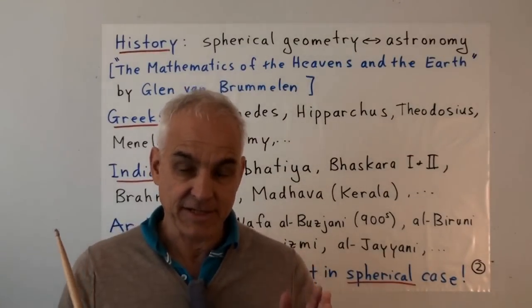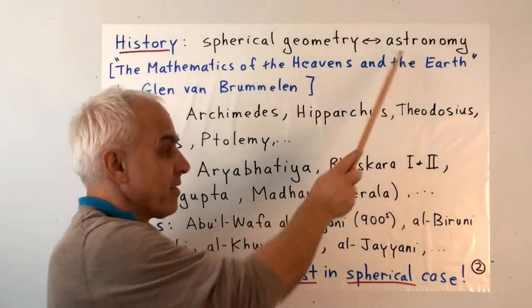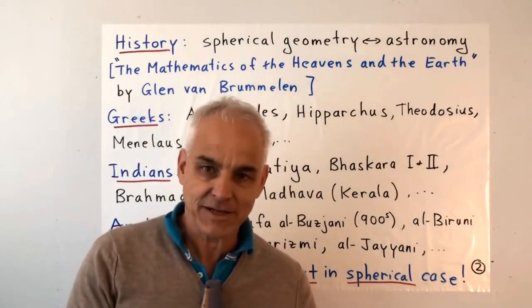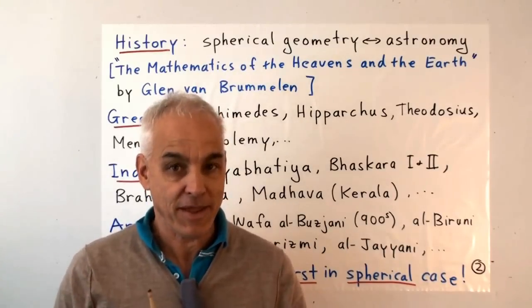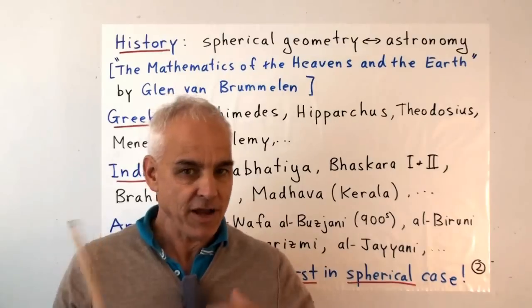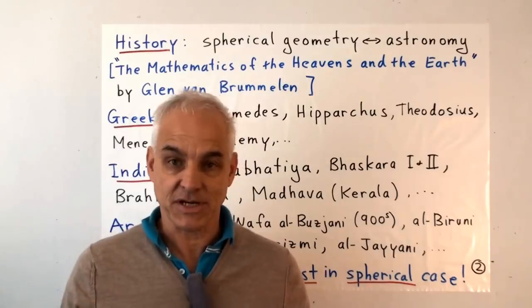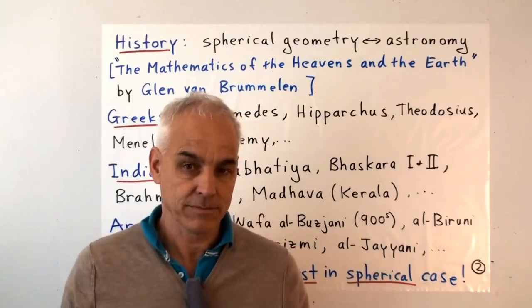All right, so we see that the study of spherical geometry historically was intimately connected with the study of astronomy. In fact, mathematics and astronomy were for many years almost the same thing. To the ancients, there would not have been much of a difference. All mathematicians were interested in astronomy, and all astronomers were mathematicians pretty well.